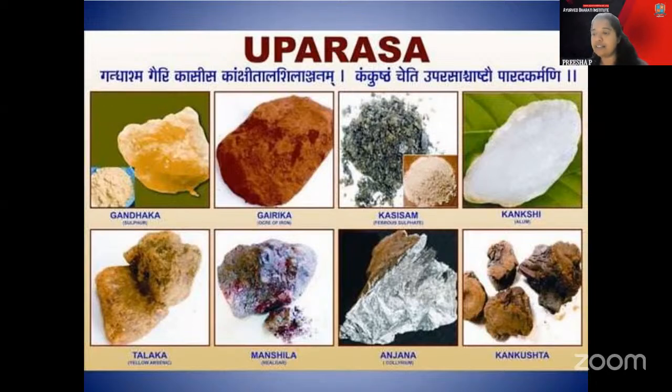Then coming to the Adrija. Adrija, Asphaltum Punjabinum, is told there, along with hippuric acid. Because of the presence of hippuric acid, Adrija has a Gomutra smell. So this also can be asked: why does Adrija have a Gomutra smell? Adrija has a Gomutra smell because of the hippuric acid present inside. So that also you can understand.